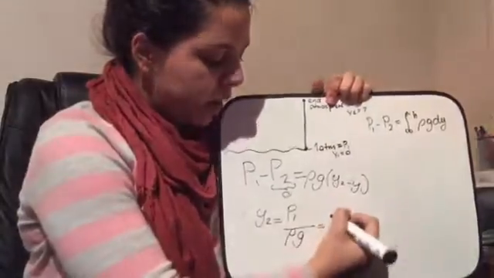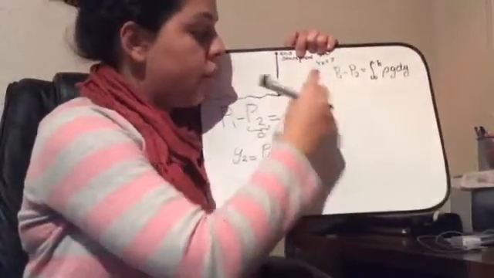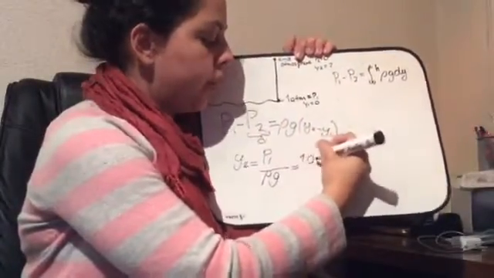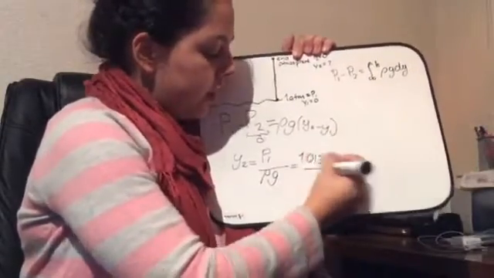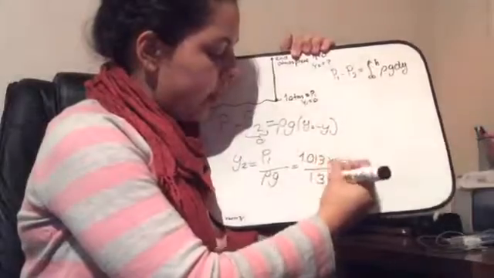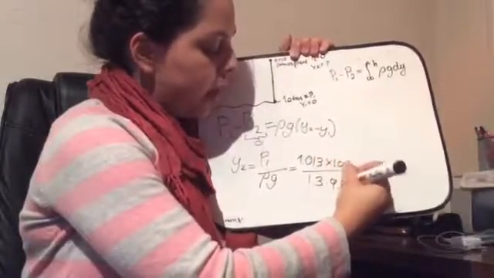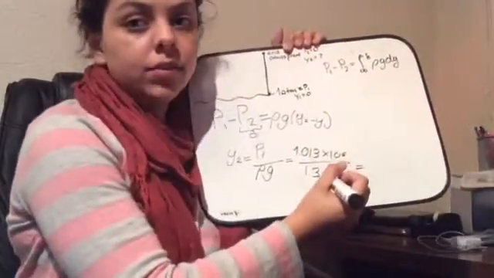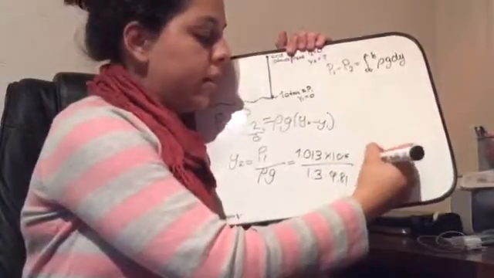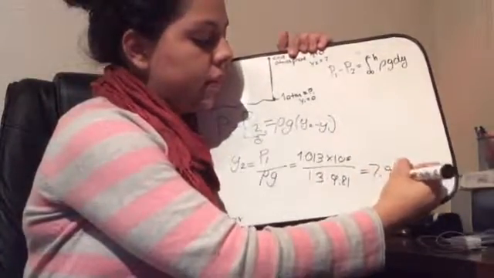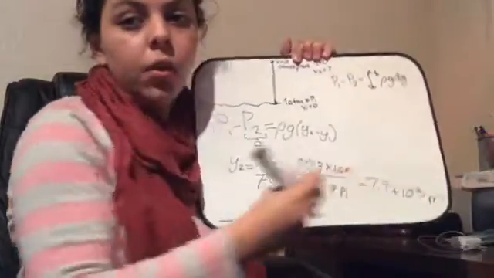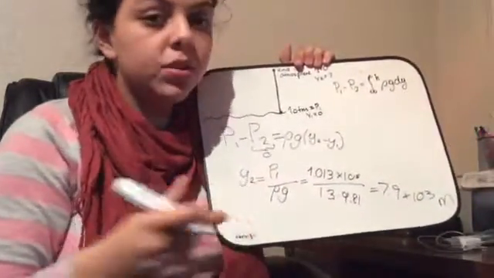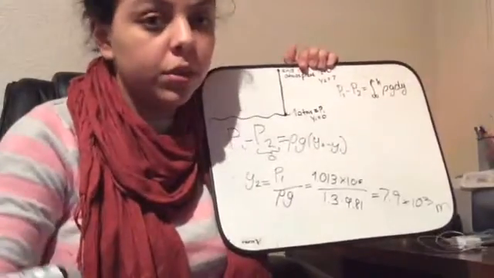P1 equals, we have to turn 1 atmosphere into pascals, which is 1.013 times 10 to the 5, divided by 1.3 times 9.81, and this gives us a result of 7.9 times 10 to the third meters, which can be translated into 7.9 kilometers.